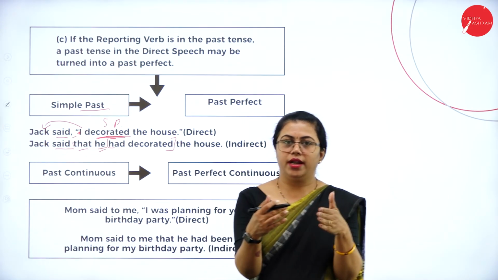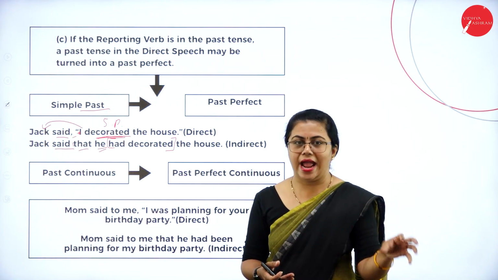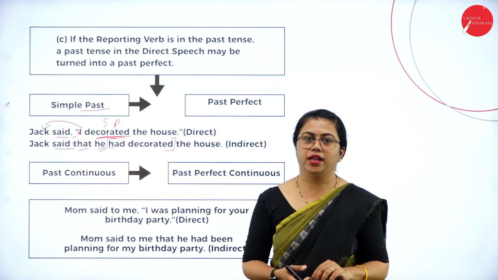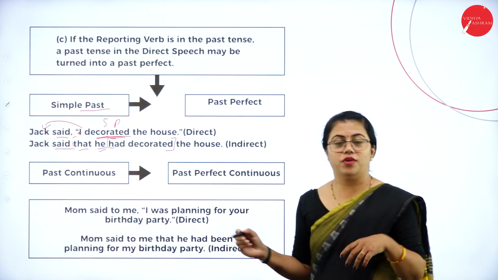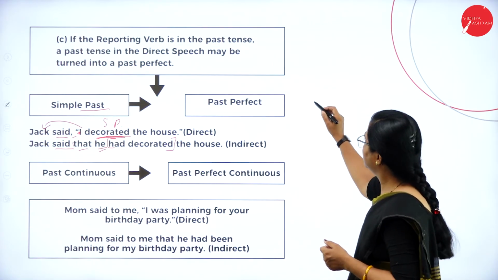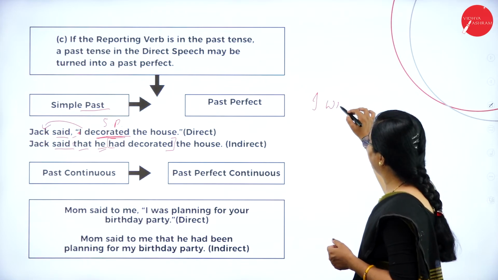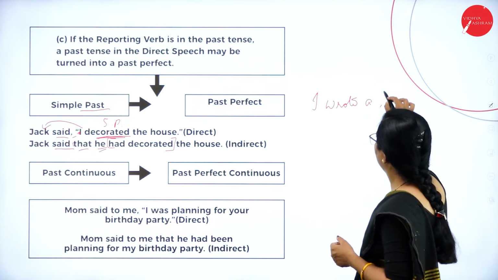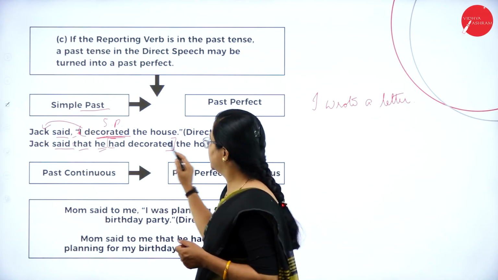Okay, so decorated will change to had decorated. Whatever is the past tense, just add had and then put it. Fine. Suppose the verb you are using here has a V3 form. For example, suppose whatever is inside the inverted comma was: I wrote a letter. Okay, I'm talking about this part only.